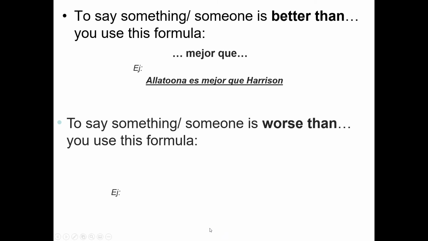All right, what about worse than? Another irregular. Peor que. Peor is your adjective, nothing in between. It can be plural if whatever comes first is plural. Ejemplo, los gatos son peores que los perros. Peores is plural because gatos is plural. Cats are worse than dogs.